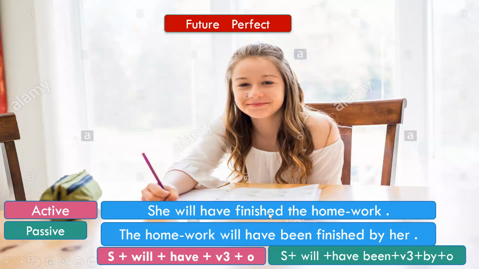She will have finished the homework. So the homework was the object, it will come here as the subject. The homework then will have been, so will have been, then the verb in the third form is also finished. The homework will have been finished, then by, then she will become her and become the object of the sentence here. So the homework will have been finished by her. Please remember in the perfect tenses, you have to add been here. In the continuous tenses, we are using the word B-E-I-N-G, being, and in the perfect tenses, we are using the word B-E-E-N.